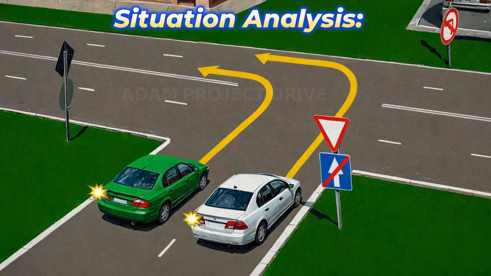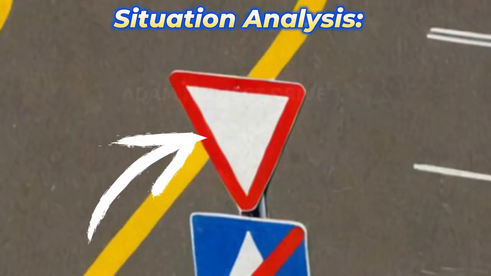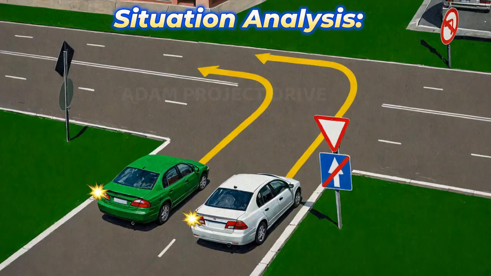Situation analysis. At an intersection, the drivers of the white and green cars intend to turn left. Both are entering from a secondary road, as indicated by the give-way priority sign. Since there are no other cars on the road, nothing prevents the green and white cars from proceeding.